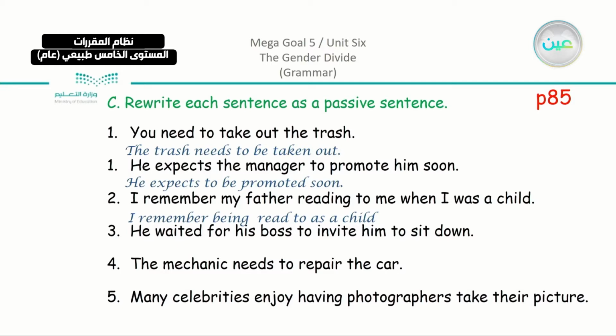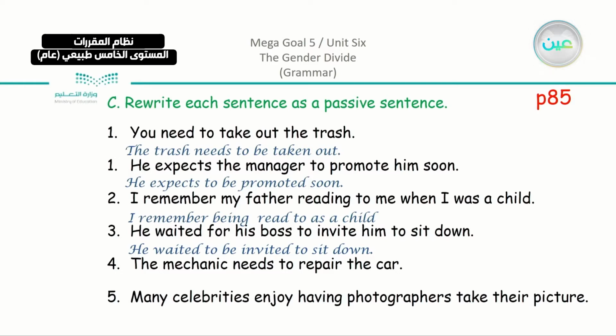So we have here, number 3, he waited for his boss to invite him to sit down. So who is the object? We're going to put the object, and we are going to use either the gerund or the infinitive, but in the passive form. So we have here to invite him. So we have here he waited to be invited. So we agreed if we have the infinitive, we're going to add to plus be and then the past participle.